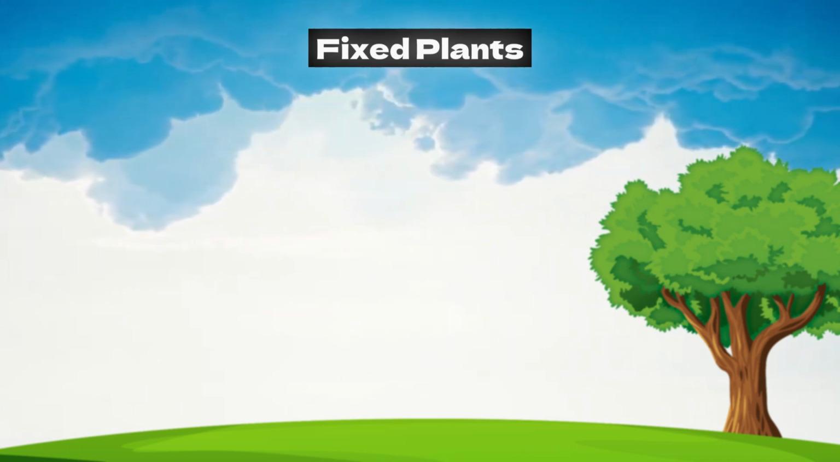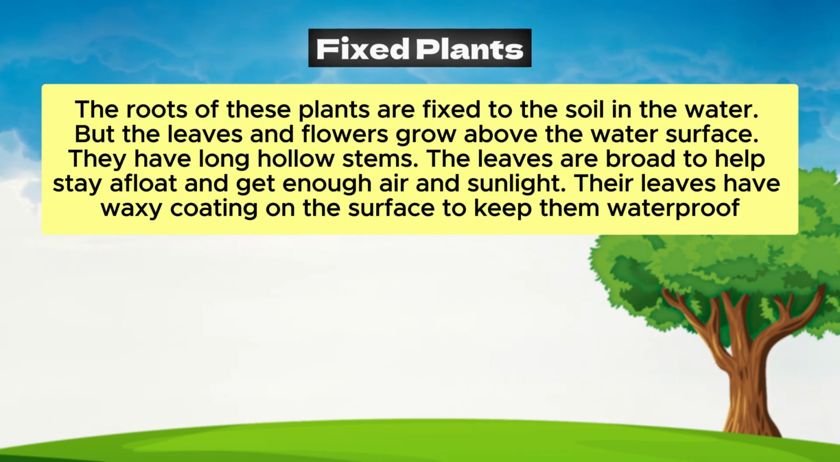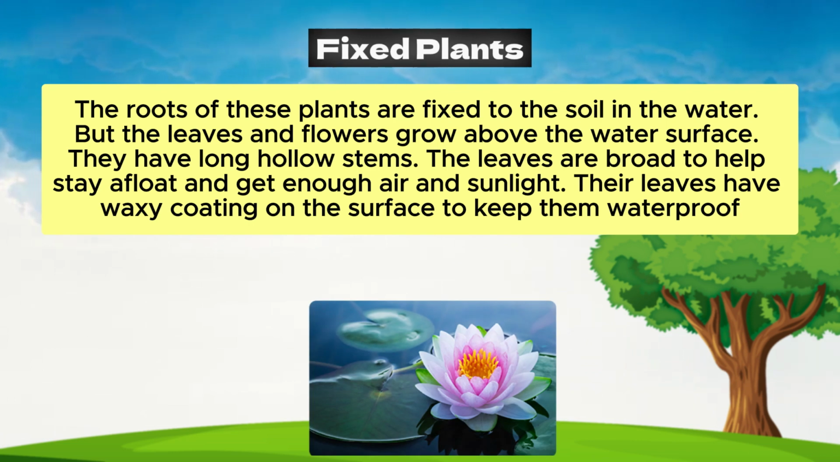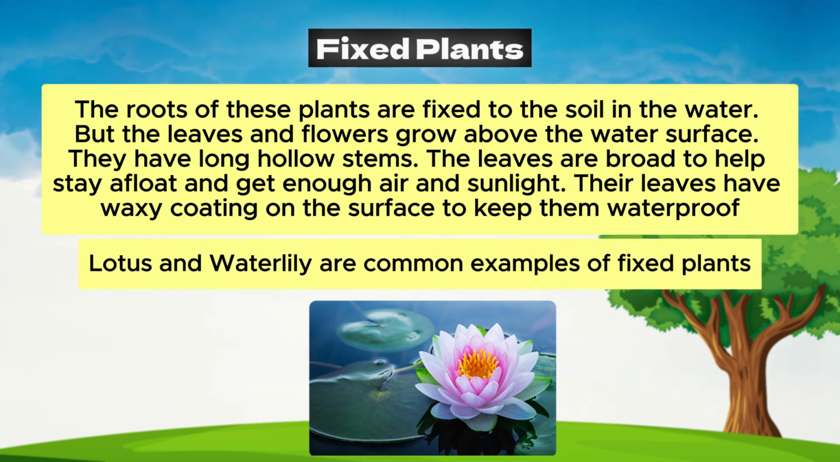Fixed plants. The roots of these plants are fixed to the soil in the water, but the leaves and flowers grow above the water surface. They have long hollow stems. The leaves are broad to help stay afloat and get enough air and sunlight. Their leaves have a waxy coating on the surface to keep them waterproof. Lotus and water lily are common examples of fixed plants.